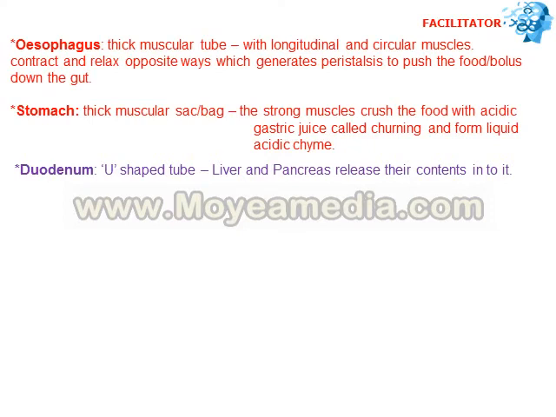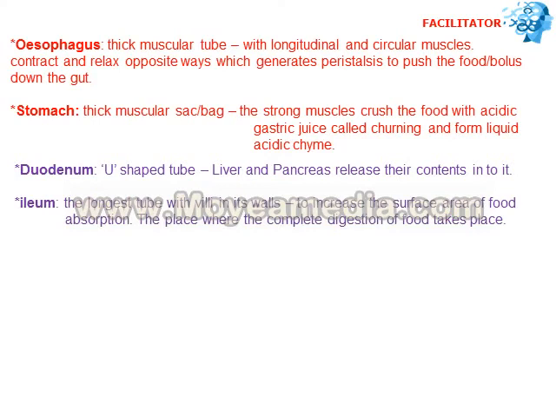Then the next part of the digestive system is the duodenum. It is a U-shaped tube where liver and pancreas are attached to duodenum, where they release their contents into it. Liver releases bile into duodenum, and pancreas releases pancreatic juice into the duodenum, where different foods are digested.